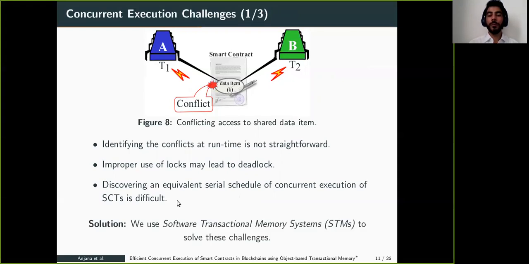So what is the solution? Software transactional memory systems may help in avoiding these challenges. So we propose to use STM in our proposed technique.